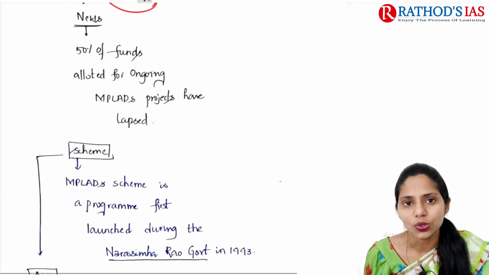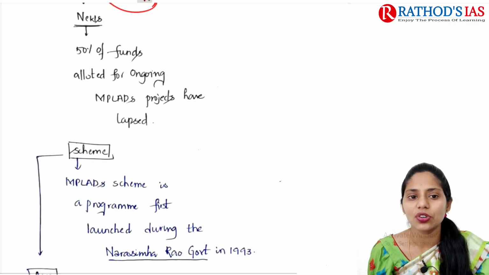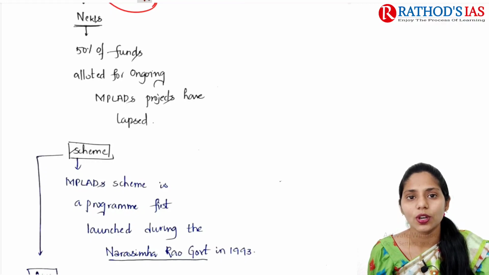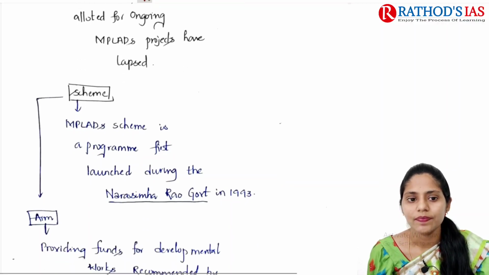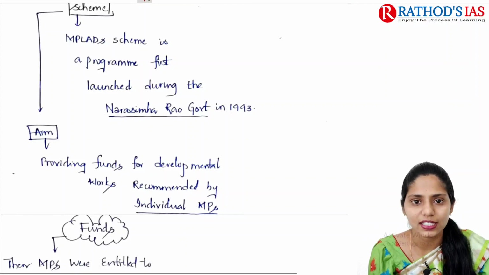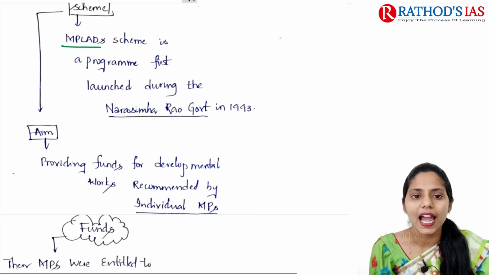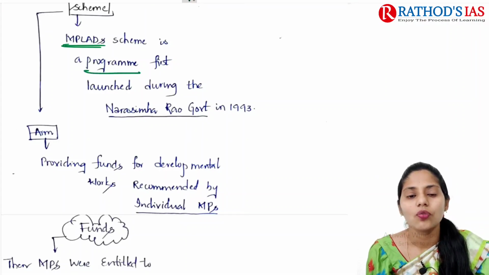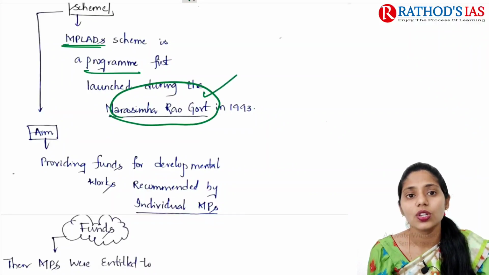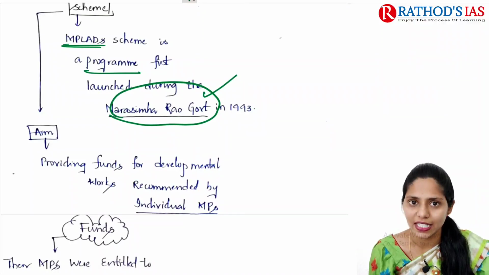So why is it in news? Because 50% of funds which are allocated for ongoing MPLADS projects have lapsed. Because of this, the scheme is in news. And now let us try to focus on some important facts regarding this scheme. This MPLADS scheme is a program first launched during the Narasimha Rao government, in the year 1993.